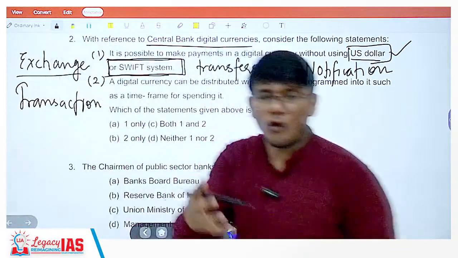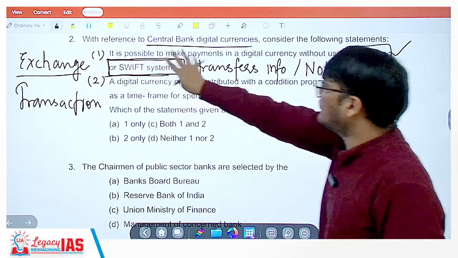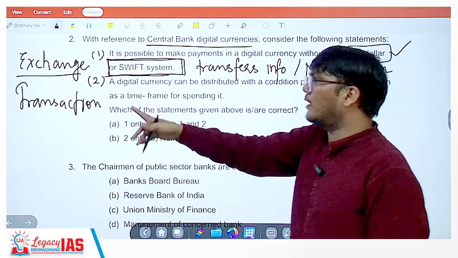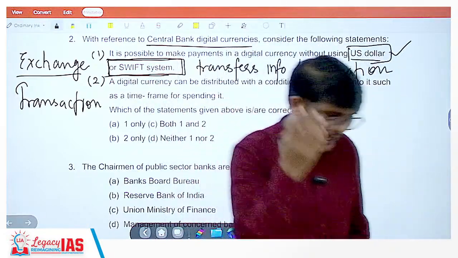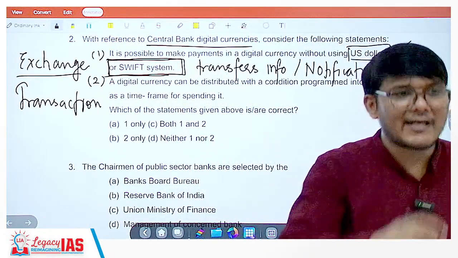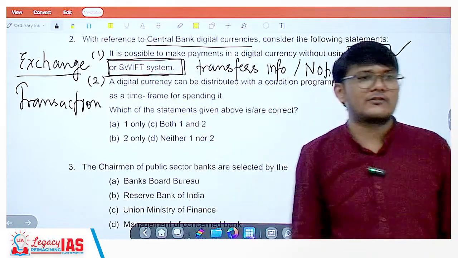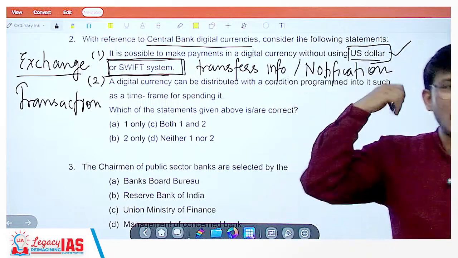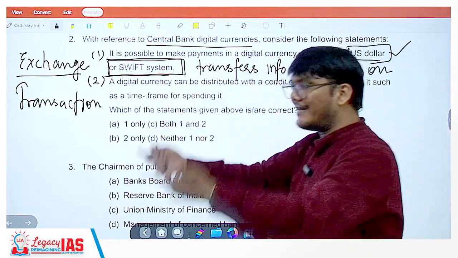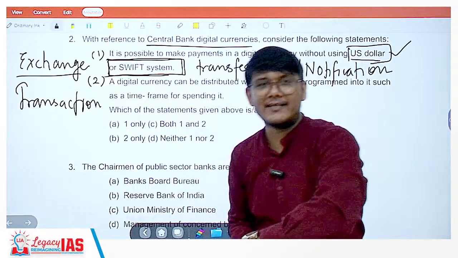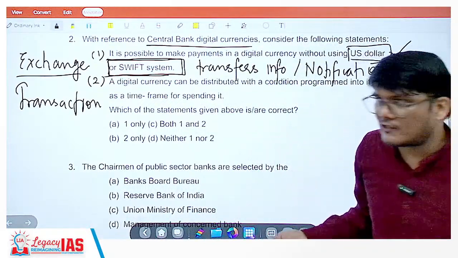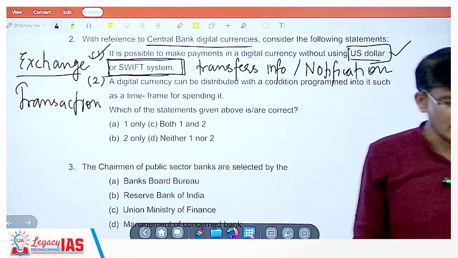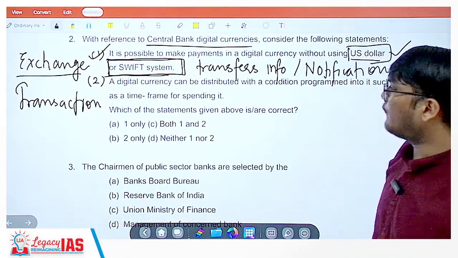Clear? So we understood payment is possible in digital currency without US dollar. Is it possible without the SWIFT system? Yes, absolutely it's possible. Not necessarily every transaction would be under the SWIFT system. Cryptocurrency would not be under the SWIFT system. It is not under any system whatsoever. Later on the governments would want to bring it under the system. That's a different thing, but presently it is not. So yes, it is possible for this to happen.